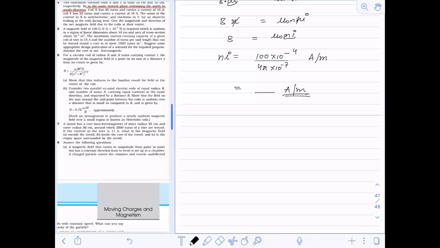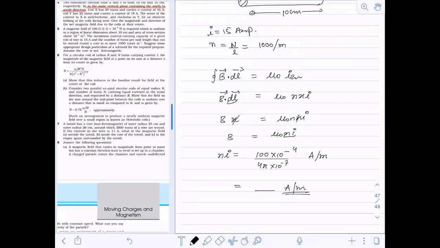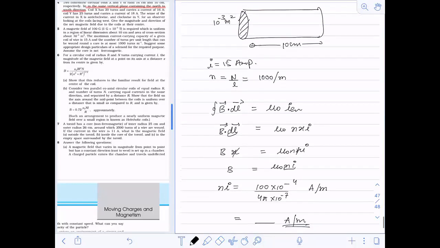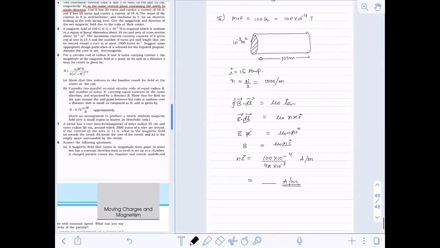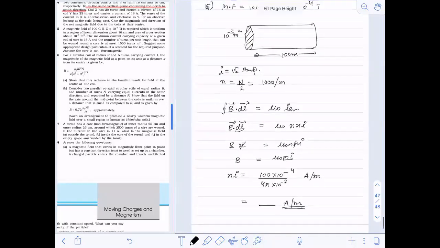What is ferromagnetic? Why are you worried about ferromagnetic right now? Ferromagnetic is a material in which dipole moments will align themselves in the direction of the magnetic field. So that is a ferromagnetic material.